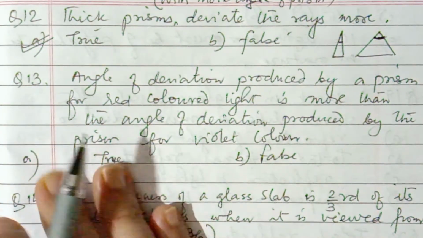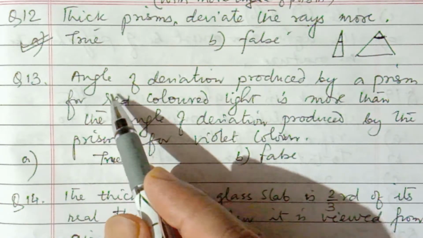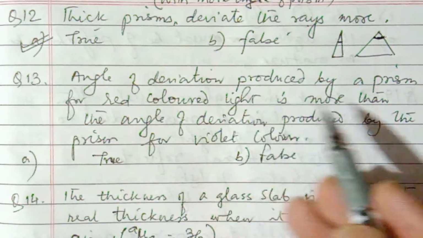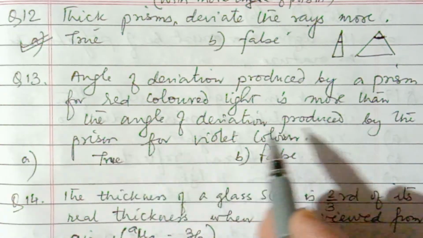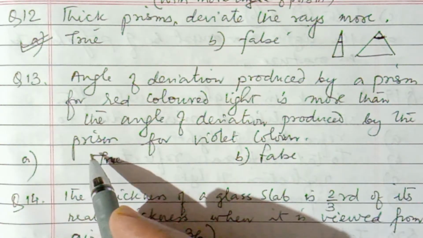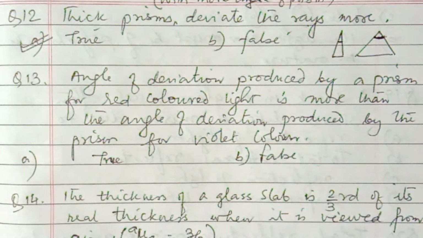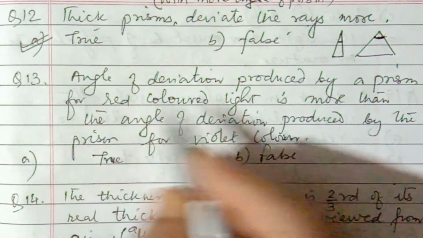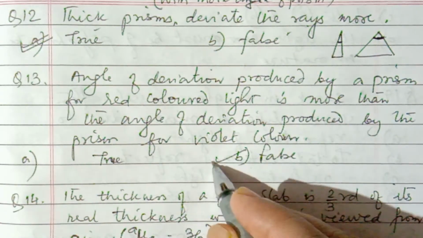Question number 13. Angle of deviation produced by a prism of red colored light is more than the angle of deviation produced by the prism for violet color. So this is red color, more deviation. So this is false.